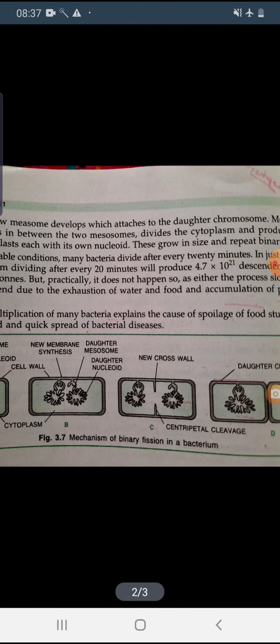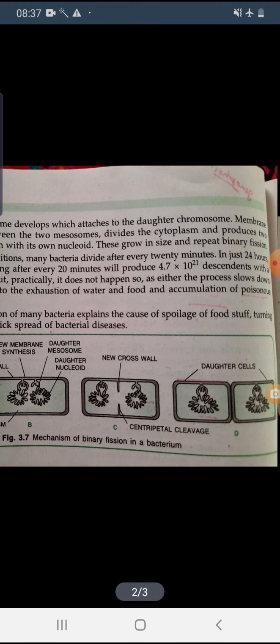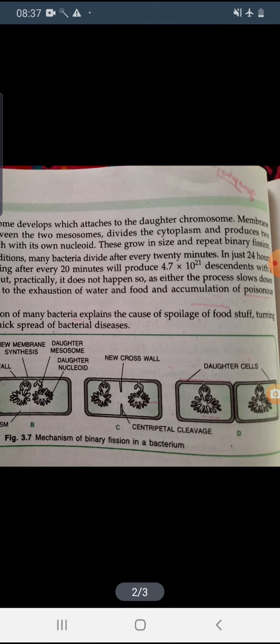Now the new mesosome will attach with the daughter nuclei, and the cytoplasm also divides into two parts, and it forms two identical daughter cells. So that is the binary fission.